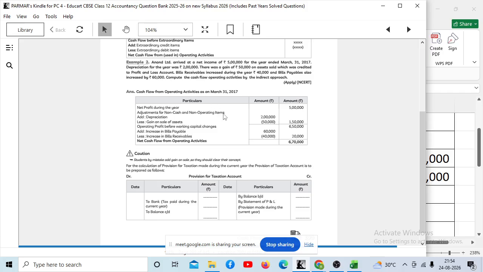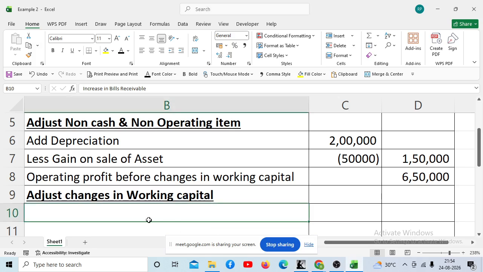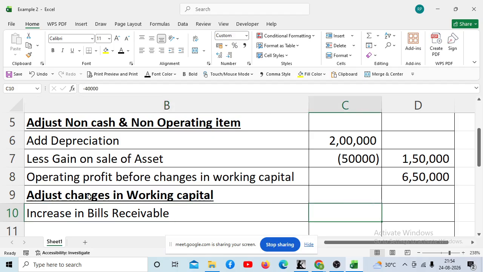Not received means minus. So I will write here increase in bills receivable. What is the meaning of increase in bills receivable? You have sold the goods on credit, and sold on credit means you have not received the money. So not received the money means minus.